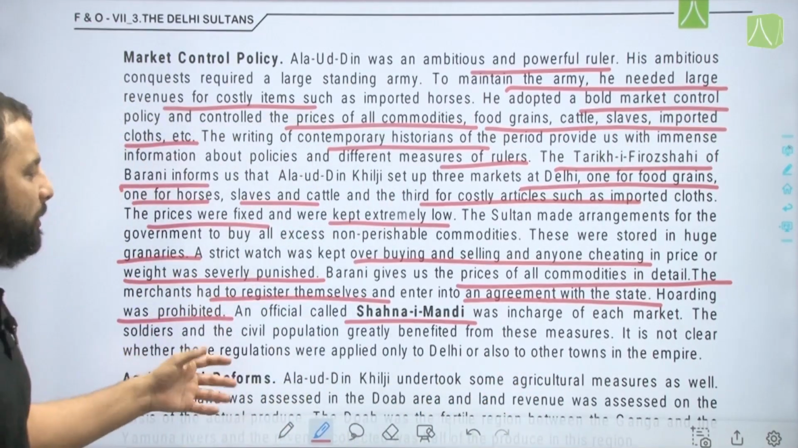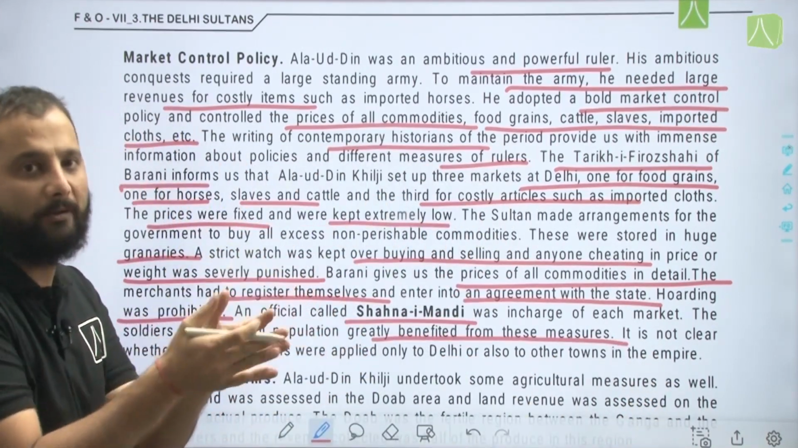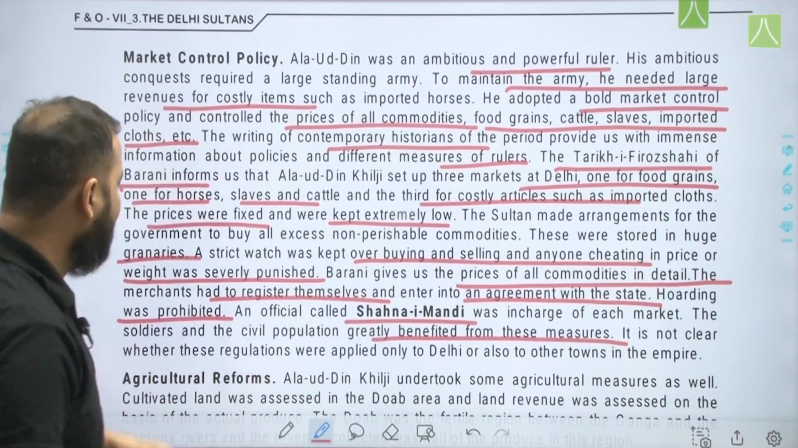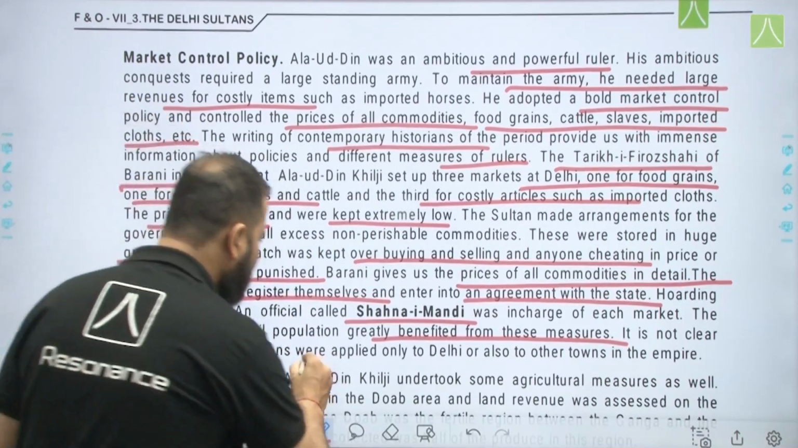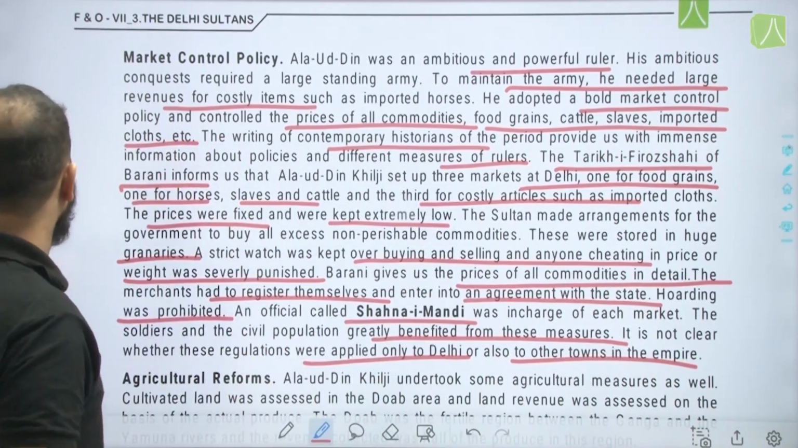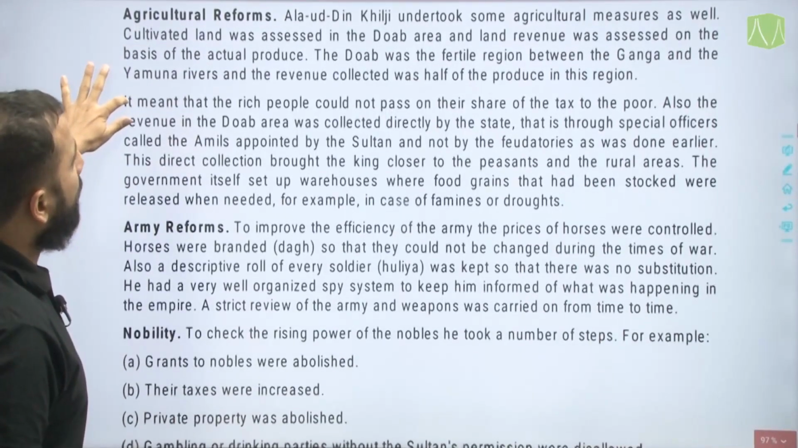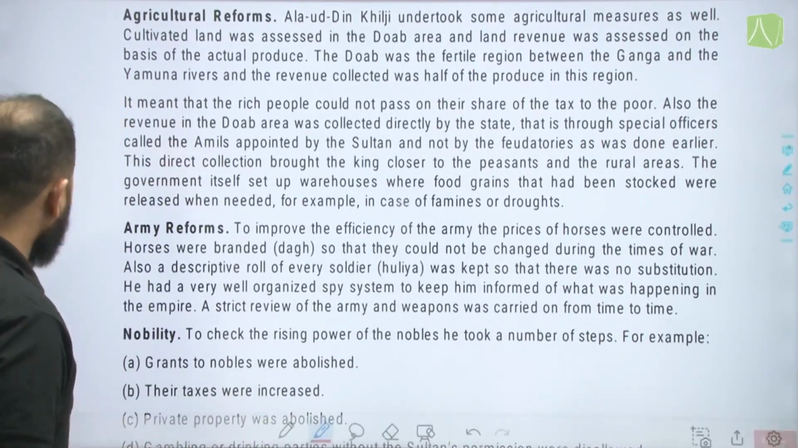The soldiers and the civil population greatly benefited from these measures because they could get commodities at a low price. It is not clear whether these regulations were applied only to Delhi or also to other towns of his empire. Then come the agriculture reforms. Alauddin also undertook some agriculture measures as well.